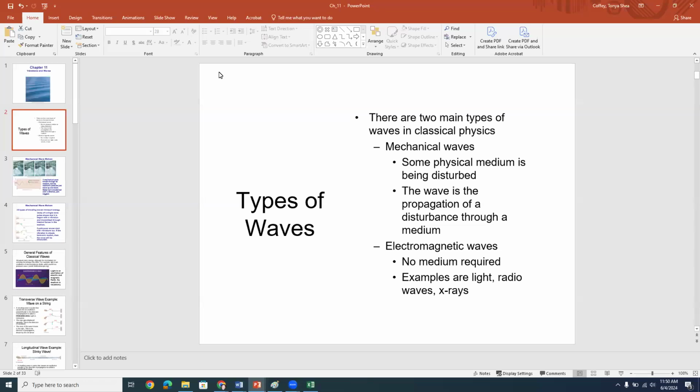So for example, for a wave on a string, you get the string moving up and down. And in a sound wave, you've basically got a pressure wave. Now, there's another kind of wave, and they don't require a medium. And those are electromagnetic waves or light. In those, no medium is required. So of course, light can travel through the vacuum of space. And some examples of that are light waves or visible light, radio waves, X-rays, things like that.